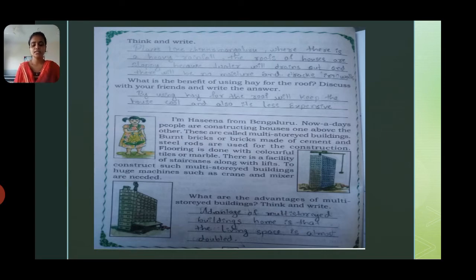Flooring is done with colorful tiles or marble. You might have seen that the flooring is beautifully made with different tiles or marbles. There is a facility of staircases along with lifts. You might have seen in apartments that there is a staircase, and if not, there is a lift also. Sometimes if aged people are there, or if you are in a hurry, to move from one house to another they make a lift.